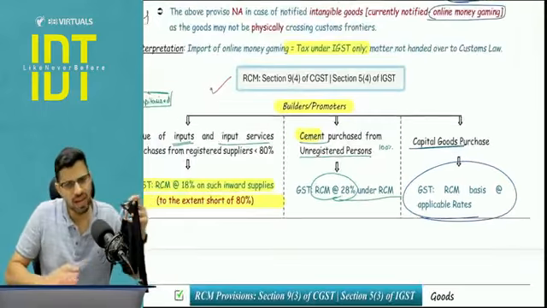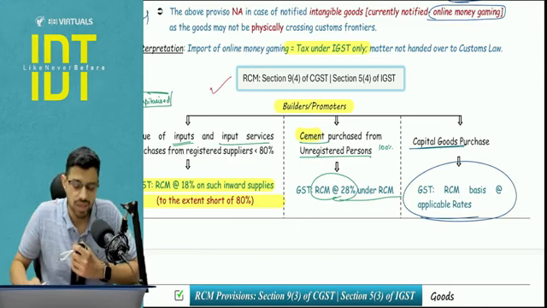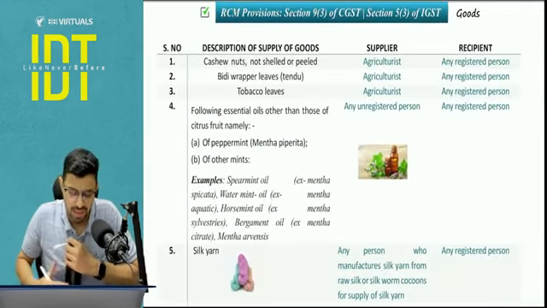Now this is a very limited manner. I am not going to go into the detailed analysis. You're not going to find any question on this. Hence I want to move further with respect to the goods RCM list.